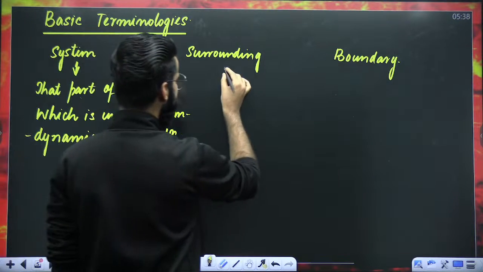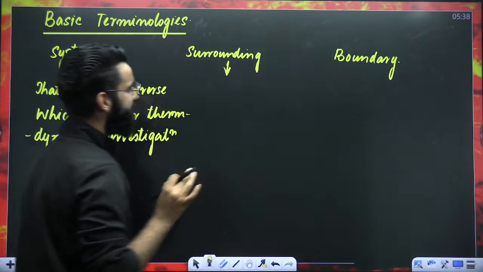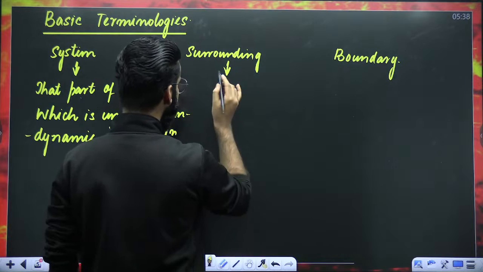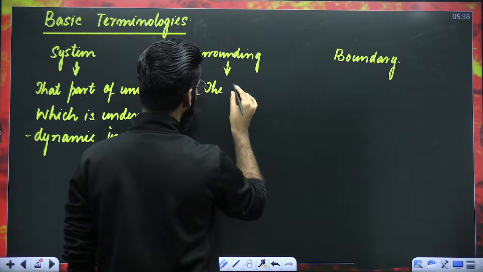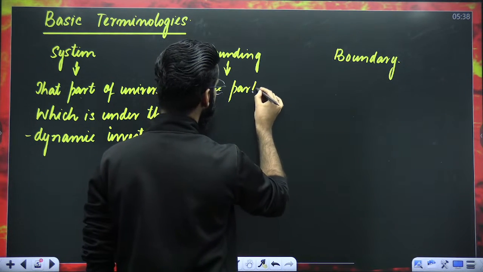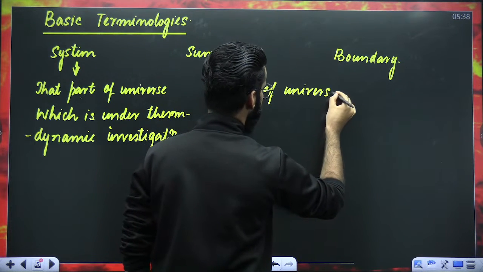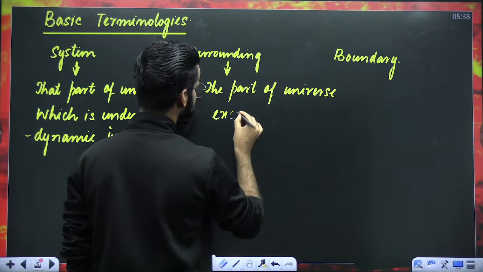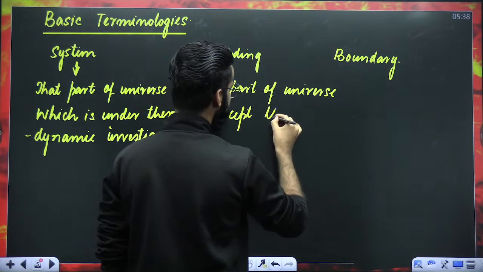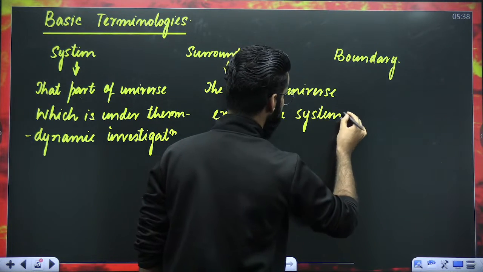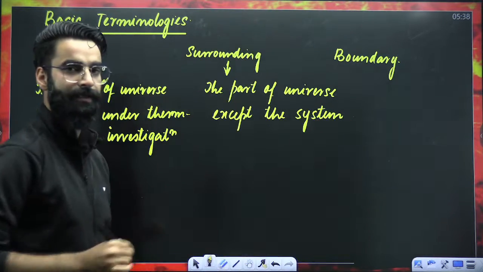The second terminology, that is surrounding. How do we exactly define the term surrounding? Surrounding is defined as the part of the universe except the system. Part of the universe except the system is what you call a surrounding.